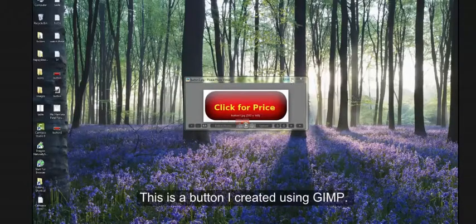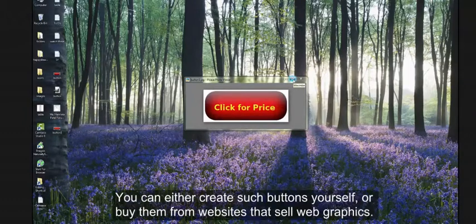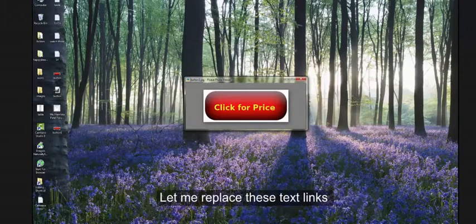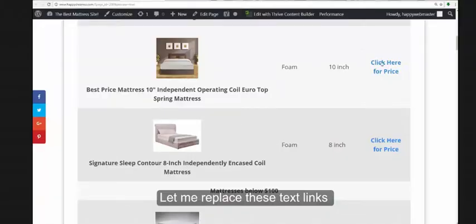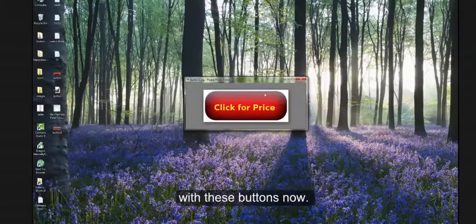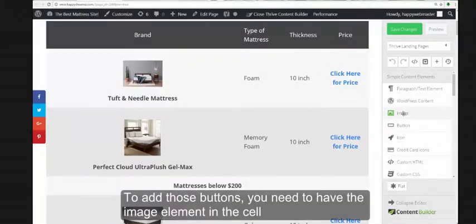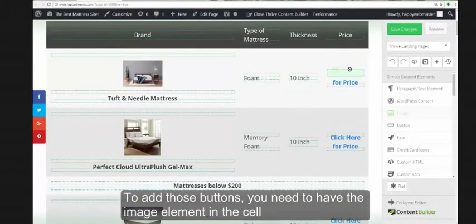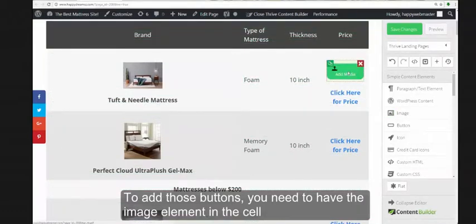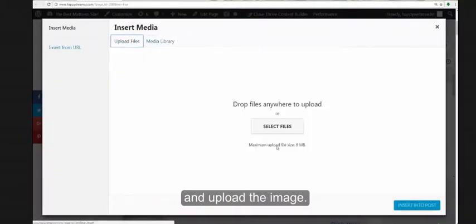This is a button I created using GIMP. You can either create such buttons yourself or buy them from websites that sell web graphics. Let me replace these text links with these buttons now. To add those buttons, you need to have the image element in the cell and upload the image.